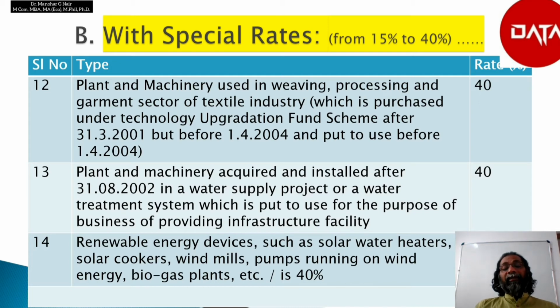Renewable energy devices such as solar water heaters, solar cookers, windmills, pumps running on wind energy, biogas plants, etc. The rate of depreciation is 40%.